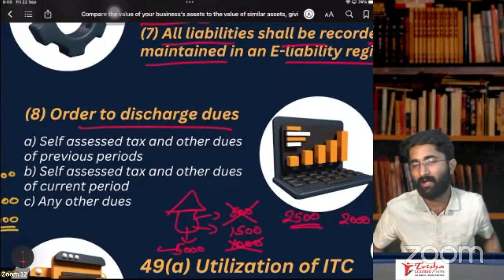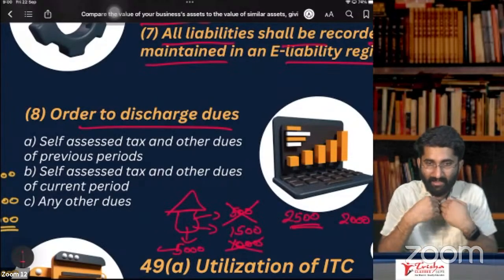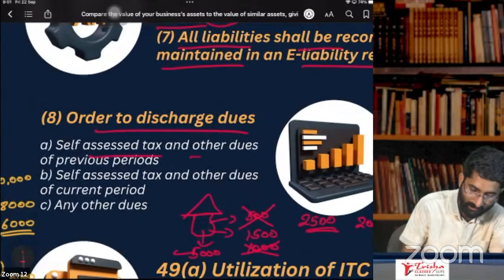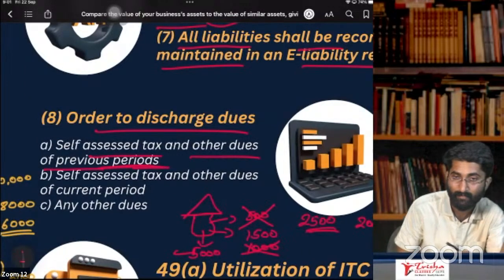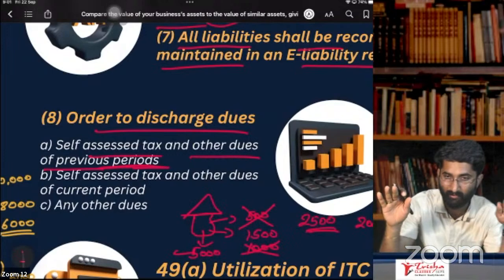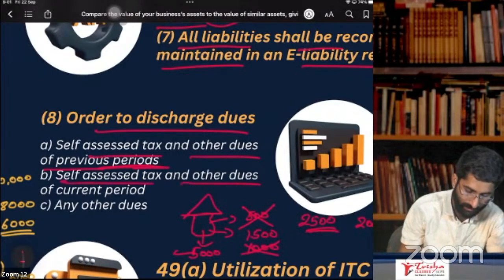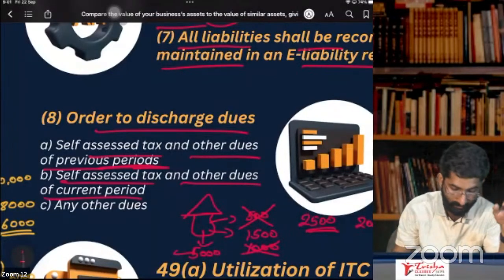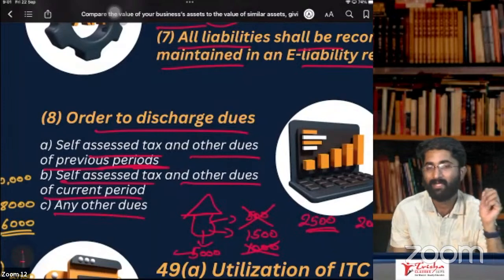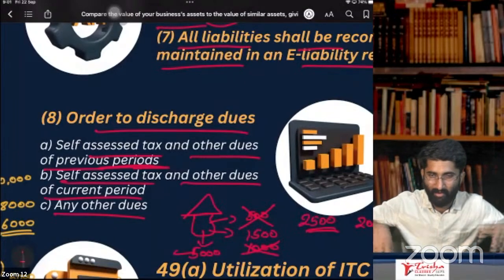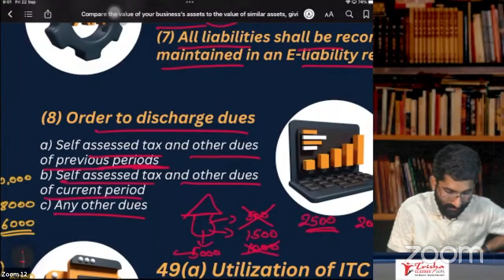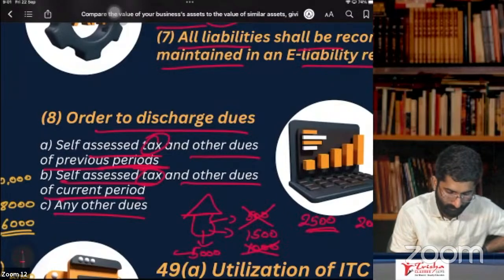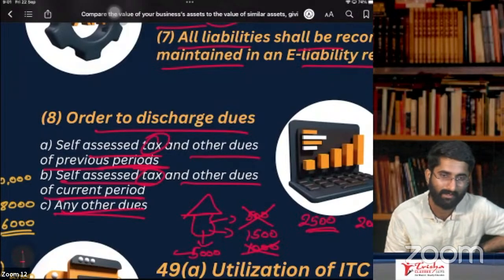So what I am telling you is that if you are paying anything to the government, the government will first set it off against the self-assessed tax and other dues of the previous periods. Secondly, self-assessed tax and other dues of the current period. Any other dues for this period or previous periods will be settled after that. So first the tax will be settled off. After that, the interest of the current period or any other dues will be settled.